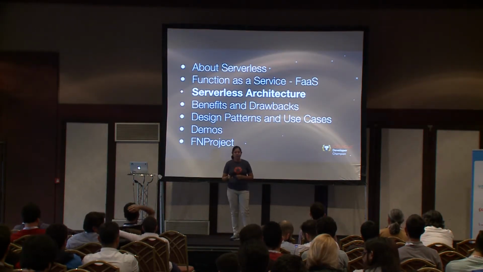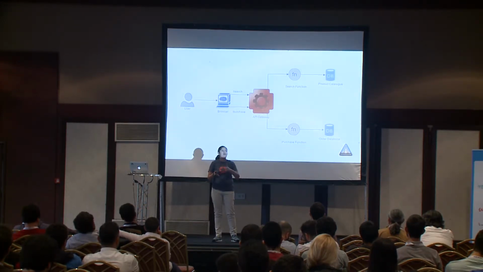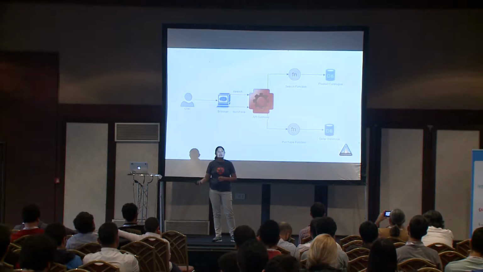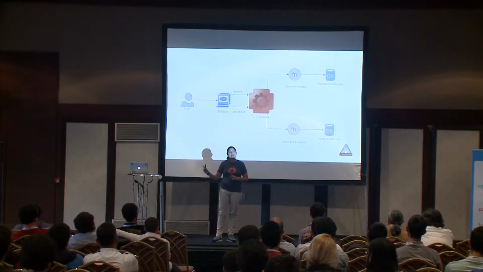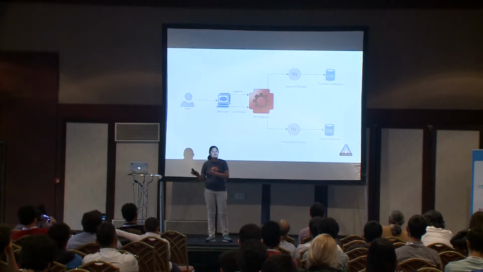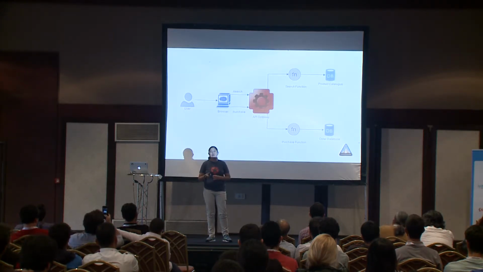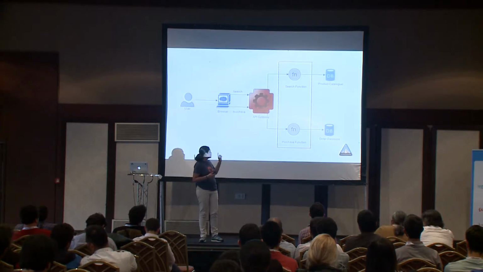So we will talk about the serverless architecture. Basically, we have this diagram. We have a user that uses a browser. So our browser is a client, which could also be a mobile application or an IoT project. This client will communicate with an API gateway. The API gateway is in charge of managing all the endpoints. So the API gateway will say, okay, I have this endpoint, and will connect to the function that we want. And any function can connect to the same database or to another one. This part is the functions as a service.